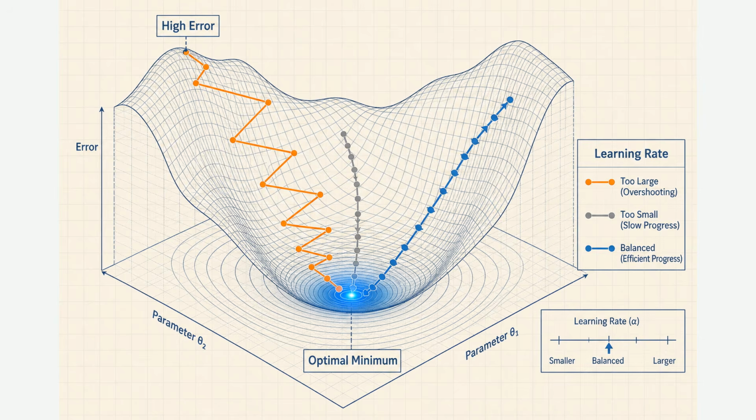See the landscape: high peaks of error, a blue basin of the optimum, and 3 paths. A wild orange overshoot, a tiny gray crawl, and the balanced blue descent. Optimization is navigation, not luck.